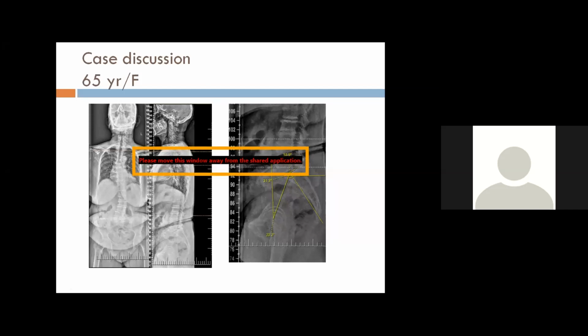In European countries, you do a lot of deformity surgeries for adult patients, and the patients are much more healthy, much more active, have a longer lifespan, and the bone stock is good.